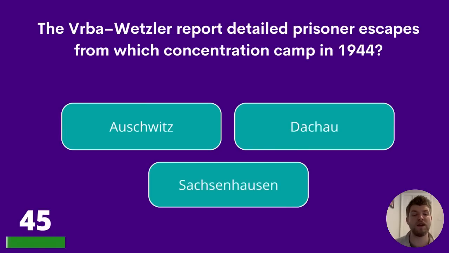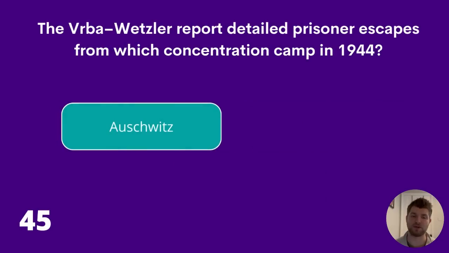45. The WRBA Wetzlar report detailed prisoner escapes from which concentration camp in 1944? Auschwitz, Dachau, or Sachsenhausen? Apologies for any mispronunciation, but the answer is Auschwitz.